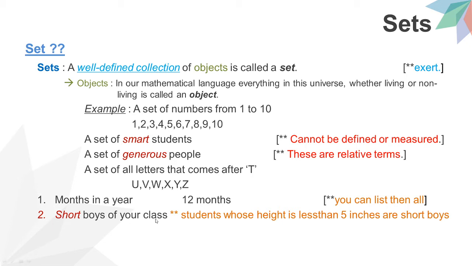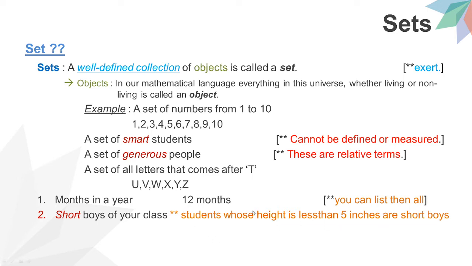Let's change the same question into another format. See, students whose height is less than 5 inches are short boys. Less than 5 inches means how many boys are there in your class having less than 5 inches height?